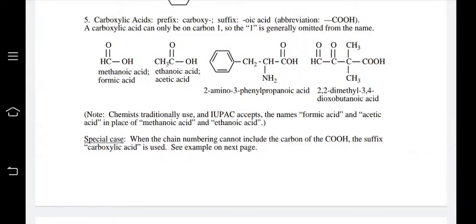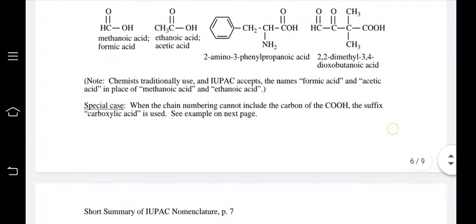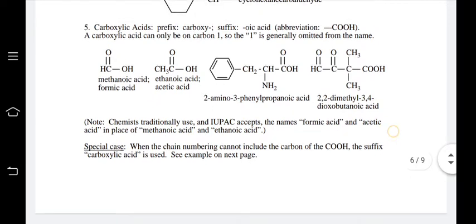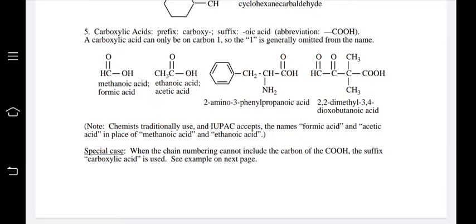For acids, the suffix is oic acid, that is methanoic acid, ethanoic acid; these are the names given to the compounds. So, friends, do the practice of this. We will cover the remaining part in the next lecture. Thank you.